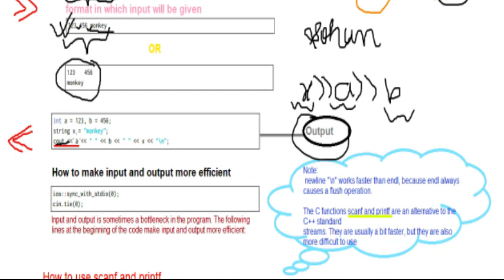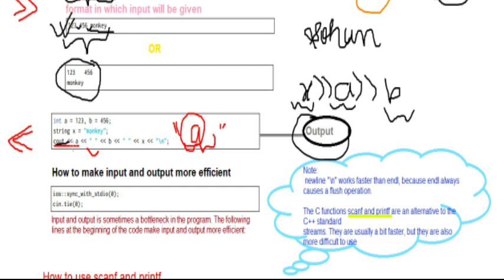So cout and this output operator, a, then again. What is the meaning of this? If you write something between two inverted commas, whatever is inside will print as it is. If there is a space, the space will print as it is. If there is any special character, it will print as it is.